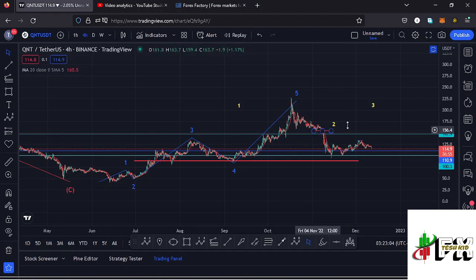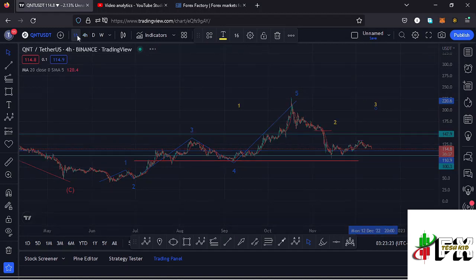to the lower side in the formation of a higher Elliott wave count 2, and I believe that is what has been in formation over here. There are chances that we might have made our low in the formation of that higher Elliott wave count 2 at around the $94.4 mark, and right now we might be in the formation of that higher Elliott wave count 3 to the upper side.